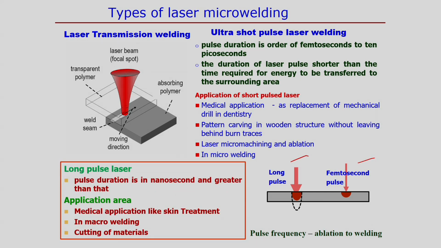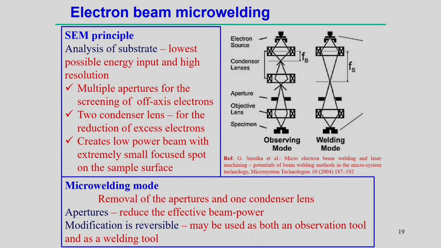But the pulse frequency is the one parameter that actually decides whether the ablation mechanism is active or whether it is possible to change from ablation to the welding mechanism. So, if we look into the long pulse laser, the pulse duration is nanosecond or even greater than that. That pulse duration laser we normally call a long pulse laser. Application areas: medical applications like skin treatment, also you can use micro welding, not macro welding processes. Cutting of materials can also be done using the long pulse laser.